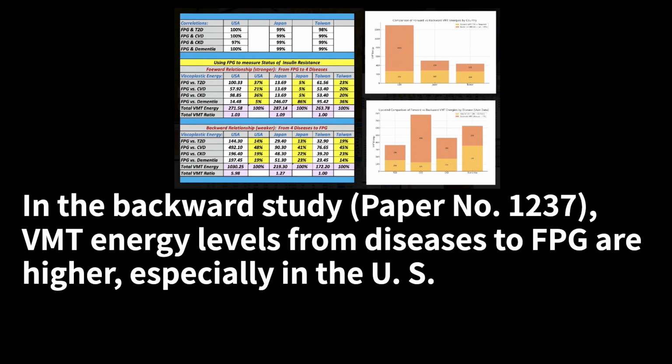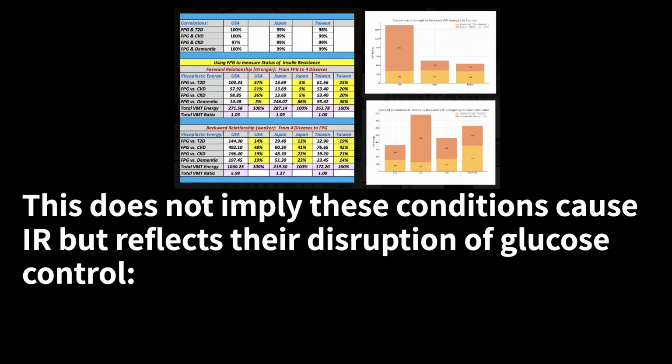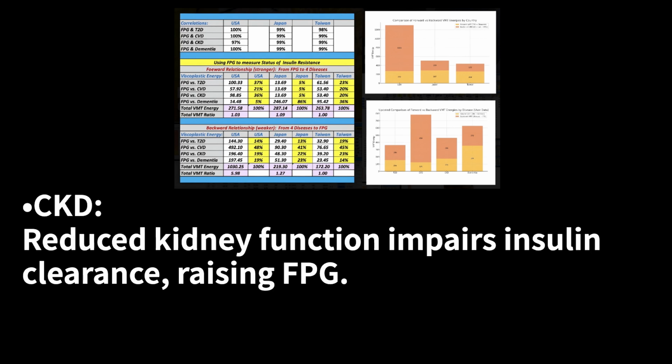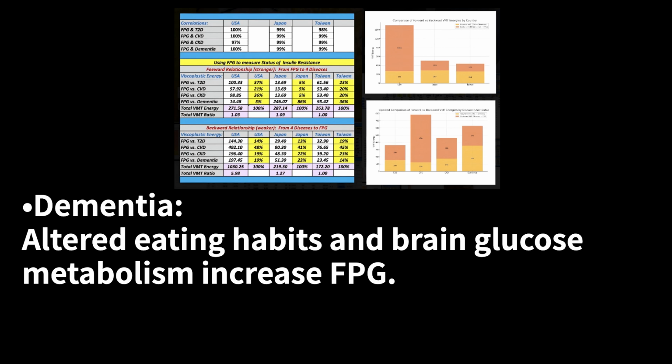Backward direction. In the backward study, paper number 1237, VMT energy levels from diseases to FPG are higher, especially in the US. This does not imply these conditions cause IR, but reflects their disruption of glucose control. CVD: stress, inactivity, or medications elevate FPG. CKD: reduced kidney function impairs insulin clearance, raising FPG. Dementia: altered eating habits and brain glucose metabolism increase FPG.